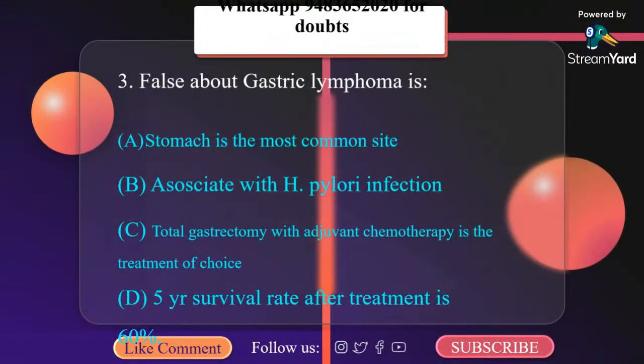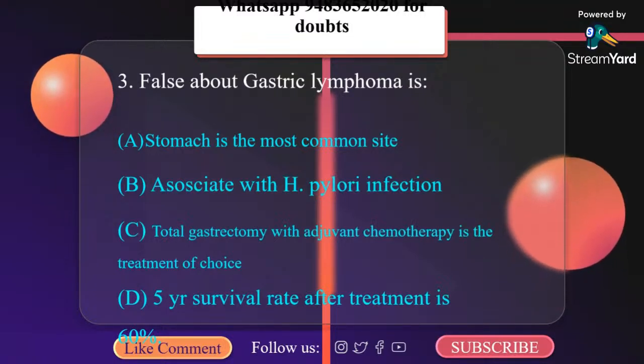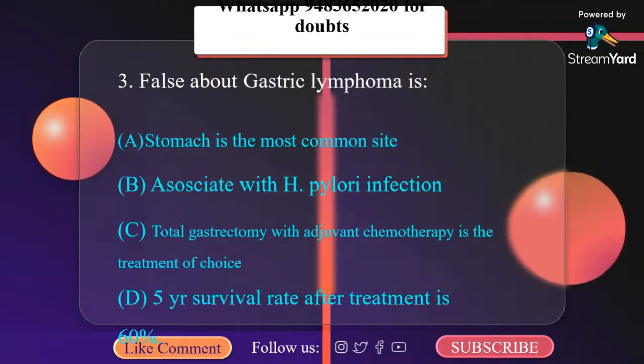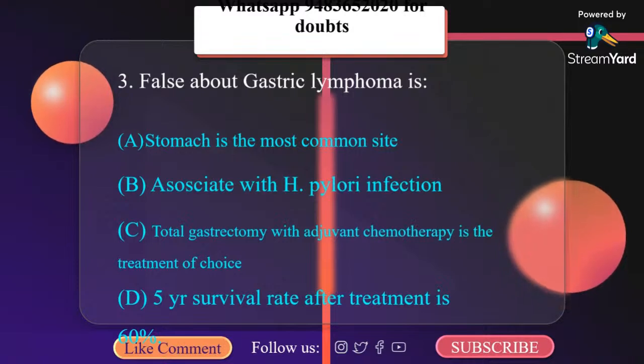False about gastric lymphoma is A. Stomach is the most common site. B. Associated with H. pylori infection. C. Total gastrectomy with adjuvant chemotherapy is treatment of choice. D. 5-year survival rate after treatment is 60%. Now, let us look at the options.